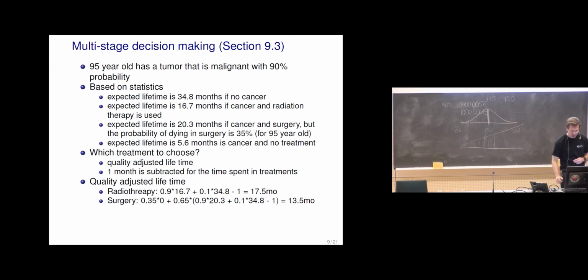and so we get the expected utility for radiotherapy. Surgery is a bit more complicated because it also has a probability of dying. So there was a 35% probability of dying, and then we get the 0 lifetime, and 65%, which included again the probabilities for having cancer or not, and then -1 for the time spent in treatments. And no treatment, again, there's some probability that there's no cancer.